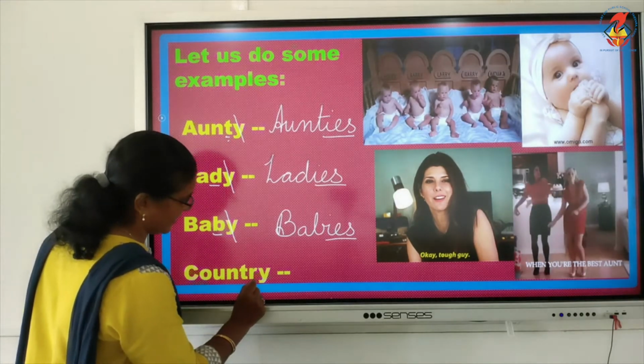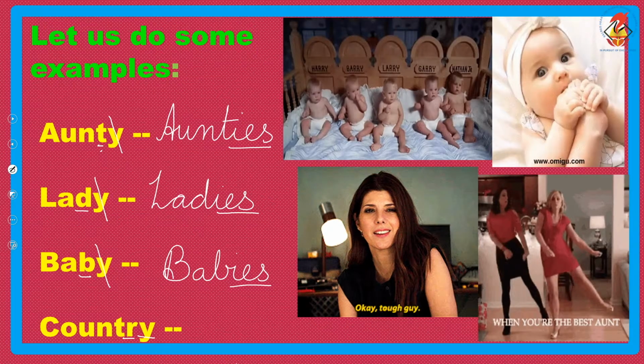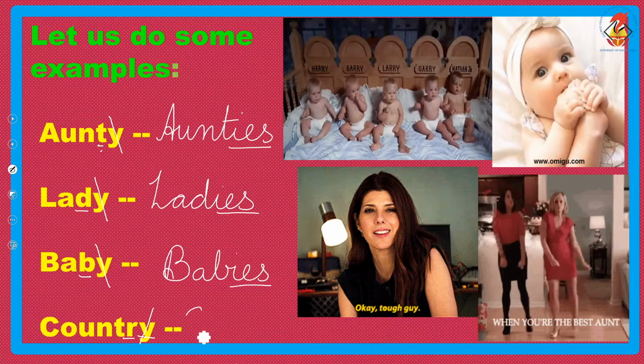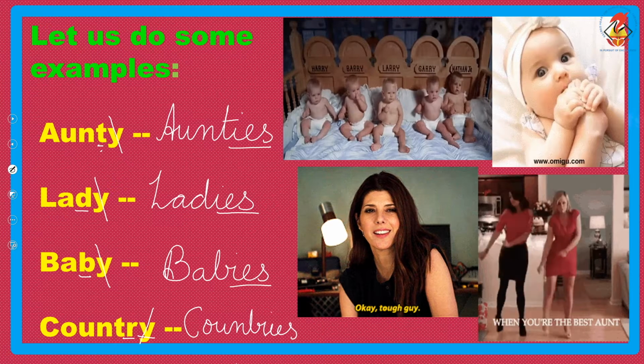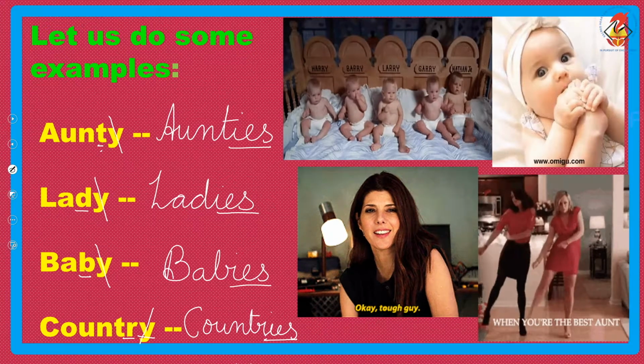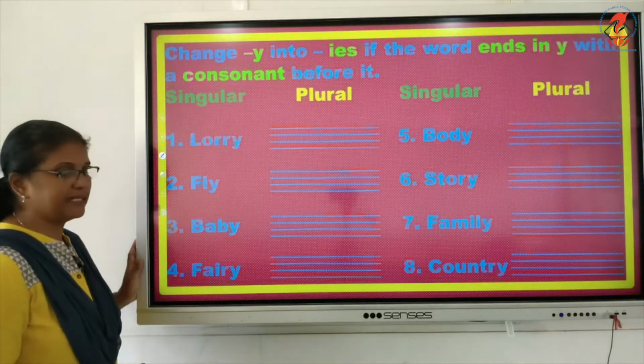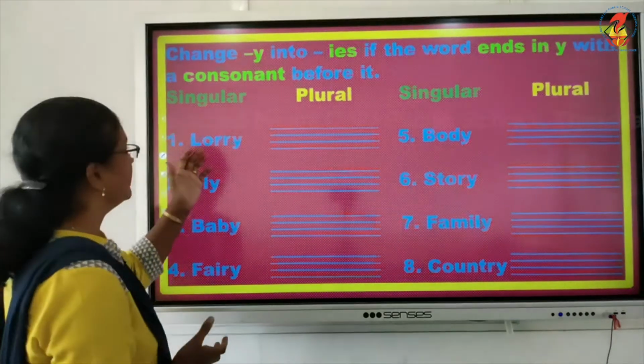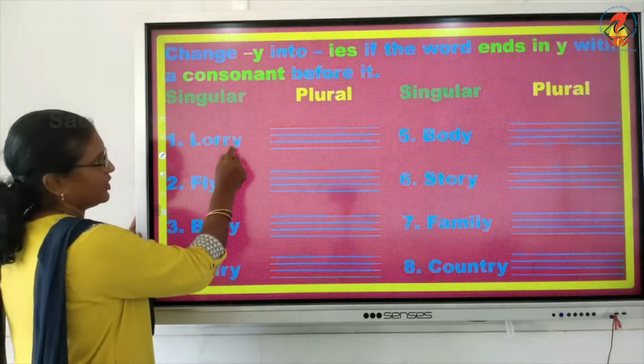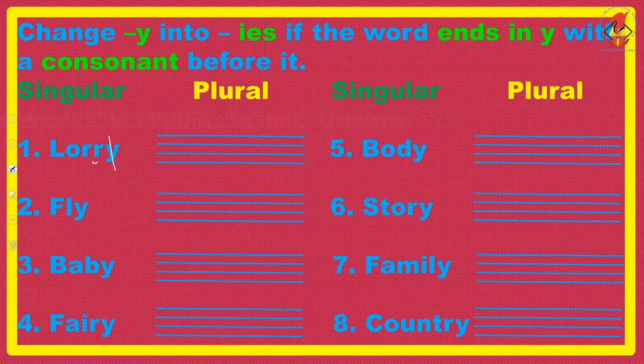Then coming to country, again a consonant and the last letter is Y. So, you cut it down and in Y's place you will write IES. Let's see some more examples in our worksheet. We have lorry. Before it is a consonant, cut it down. So, how do you write L-O-R-R-I-E-S? Lorry became lorries.